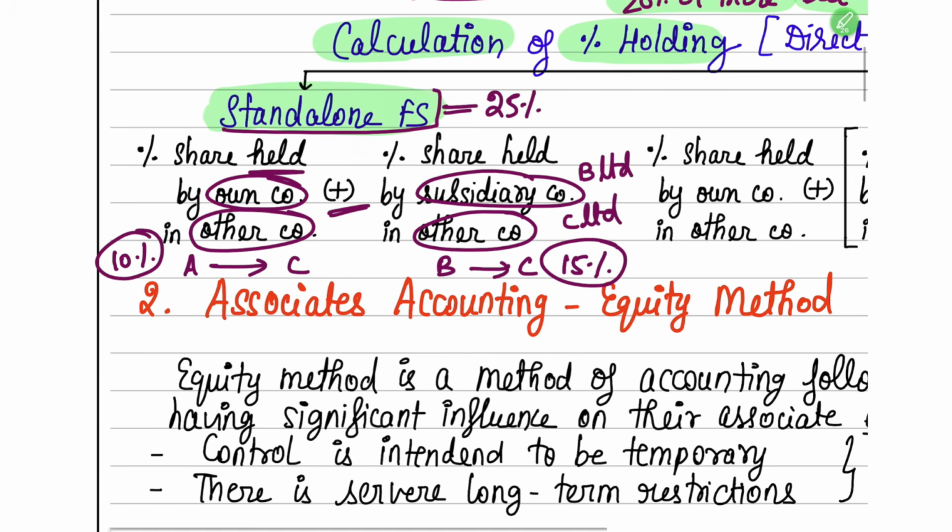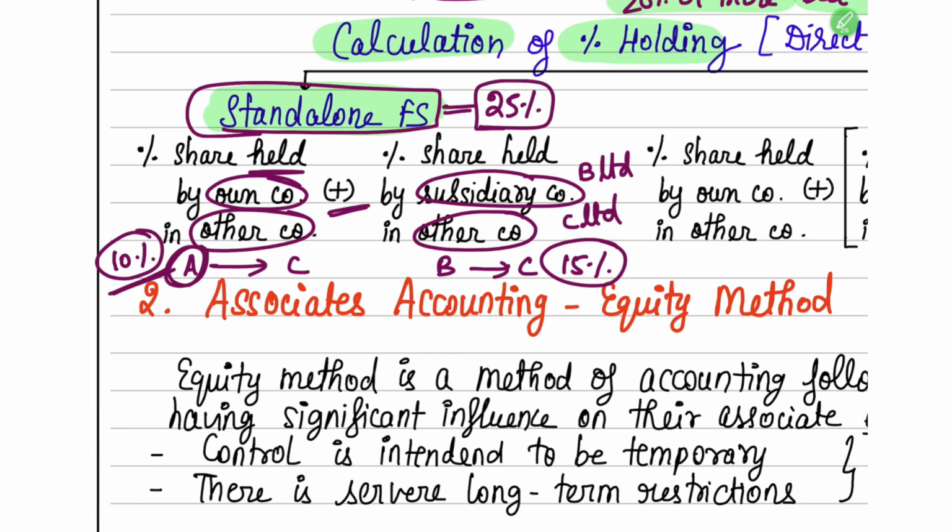So in your standalone FS, if you have to see whether a company is an associate or not, you have to see how much the own company is holding. That means how much A Limited is holding in C Limited, and how much the subsidiary of A Limited, which is B Limited, is holding in C Limited. If you add both, 25 percent, which is 20% or more, so this is going to be your associate company.